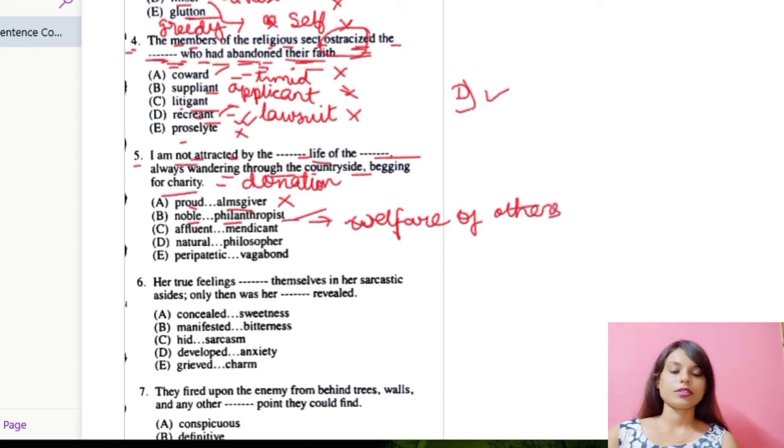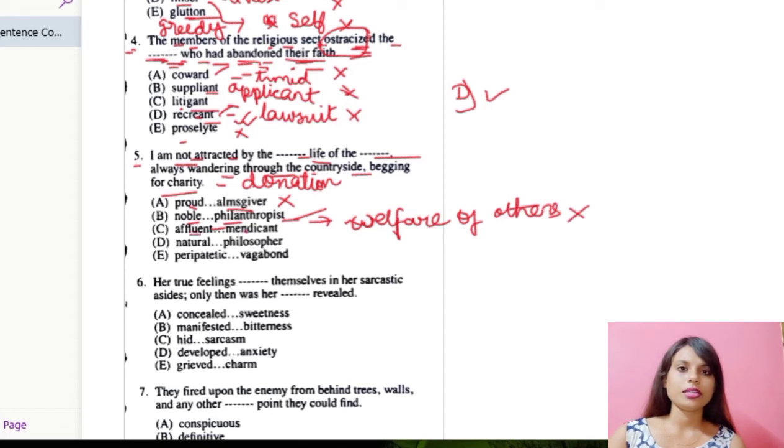I am not attracted by the noble life of the philanthropist, always wandering. Philanthropists never keep on wandering, so number B is also wrong.